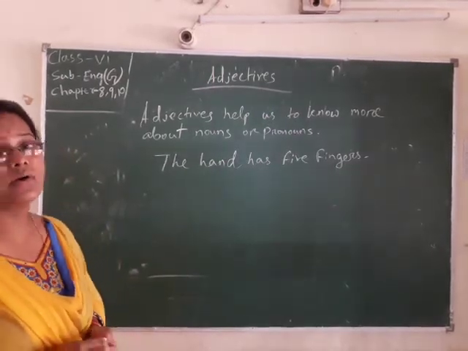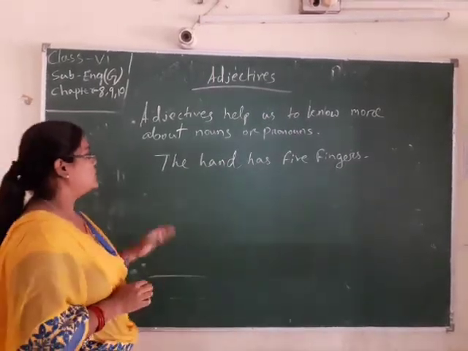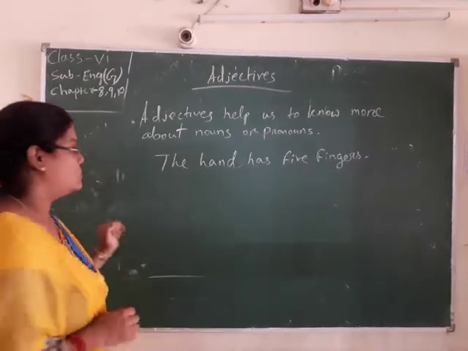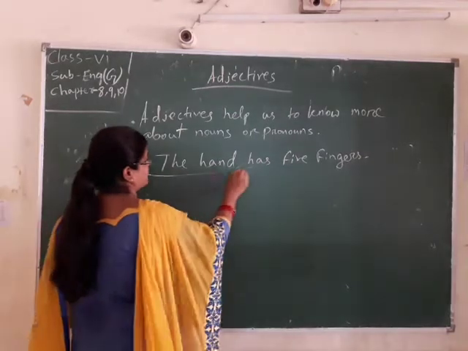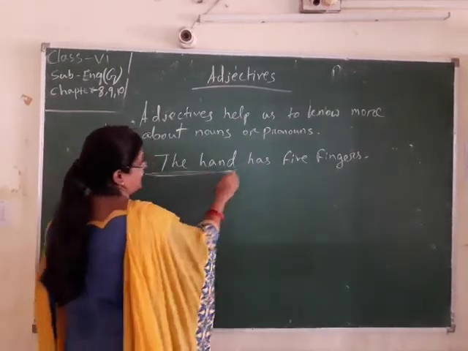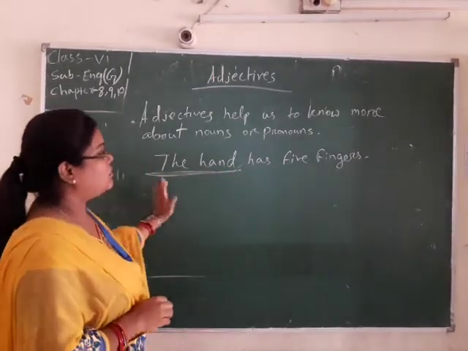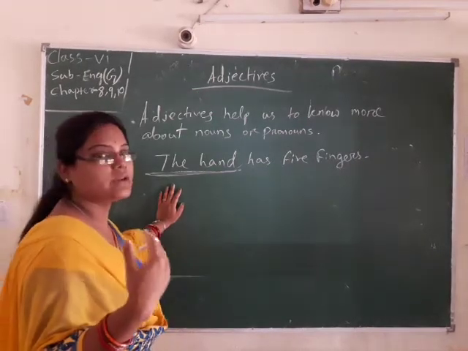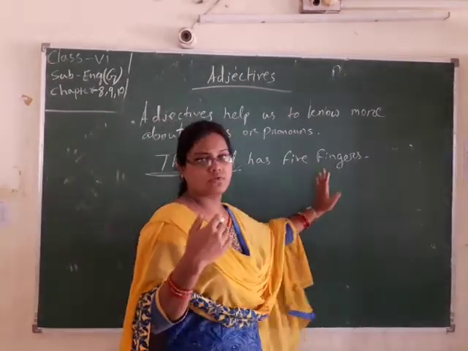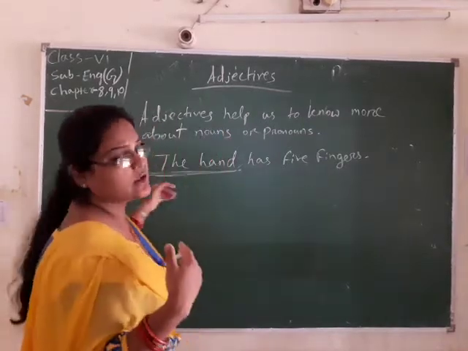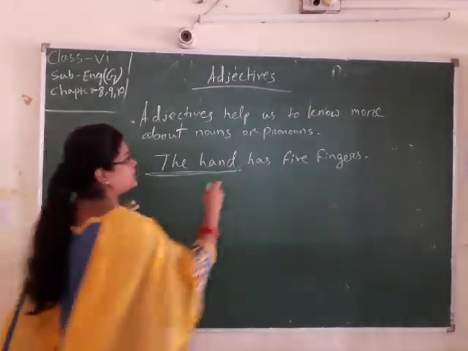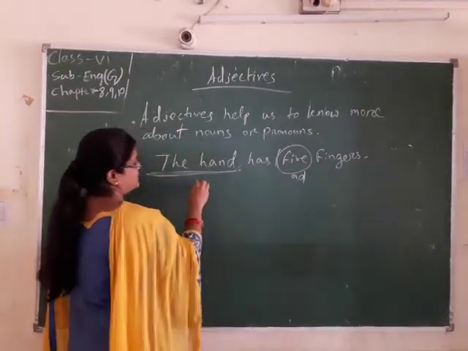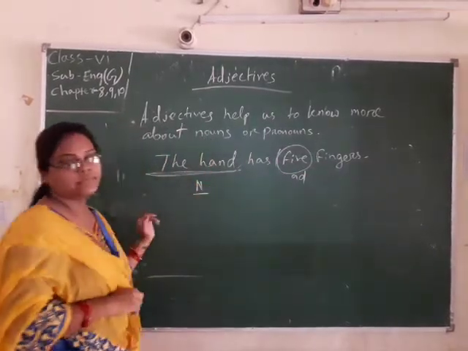What is the noun? The noun is the hand. What do we know about the hand? The hand has 5 fingers. We know 5 fingers about the noun. So 5 is the adjective and the hand is the noun.